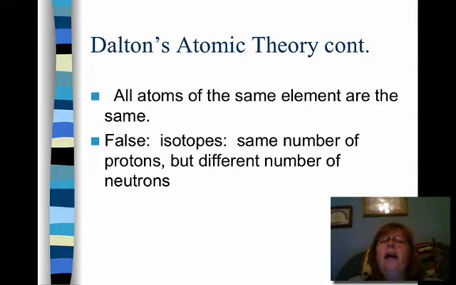He said that all atoms of the same element are the same. Well, that's true if we would say have the same number of protons. But because of isotopes, all atoms of the same element are not the same. Remember, an isotope means they do have the same number of protons, but they have a different number of neutrons. So this postulate of his atomic theory wasn't completely true.